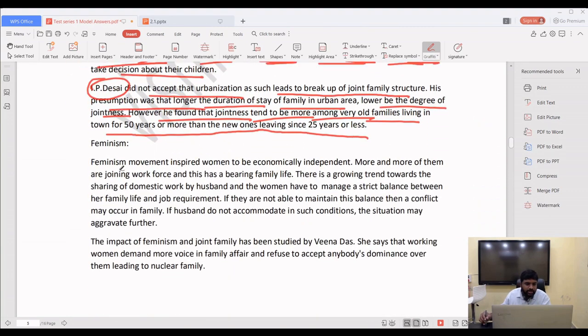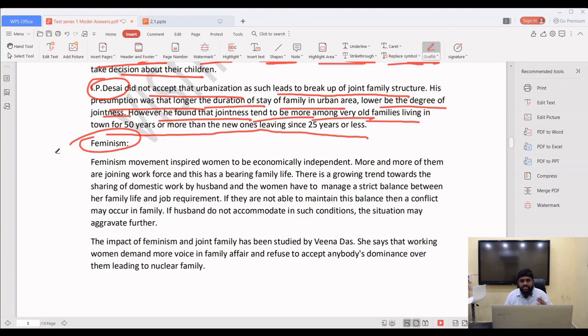Feminism. Next, you have talked about feminism. I didn't mention it here. Why? Because I want to explain it to you orally. Characteristics of feminism. What are the characteristics of feminism? Rights-oriented, empowerment of women, equality between male and female, which was absent earlier.